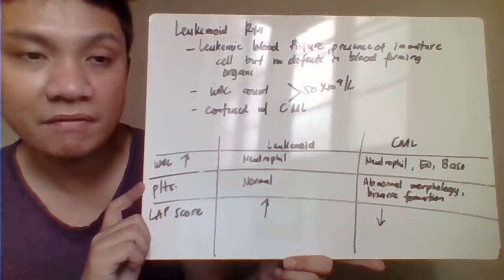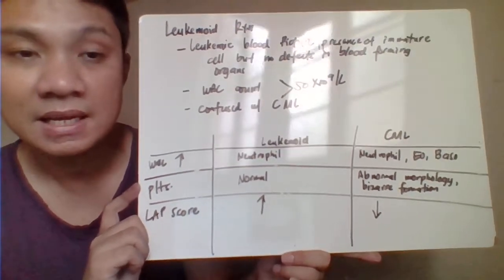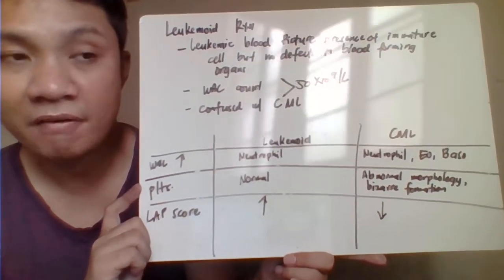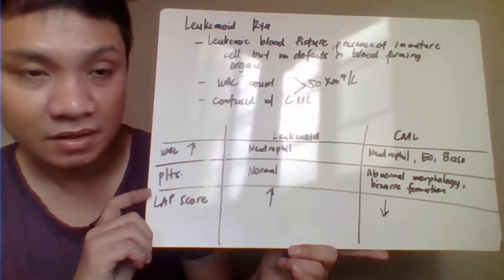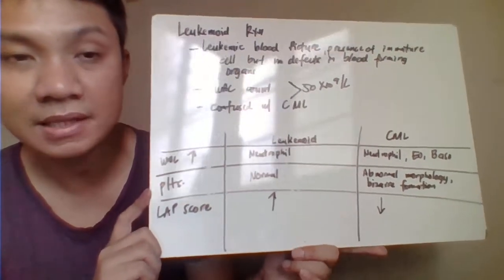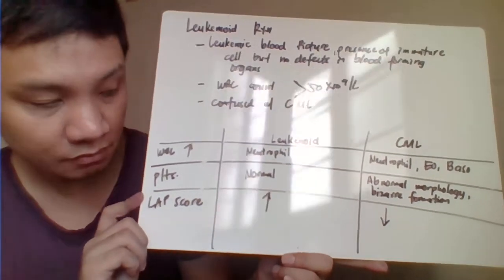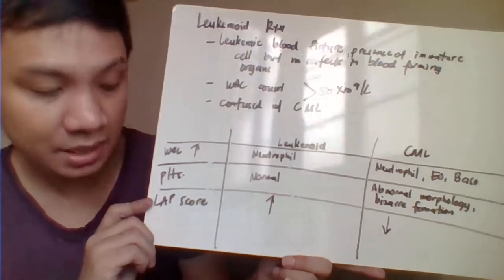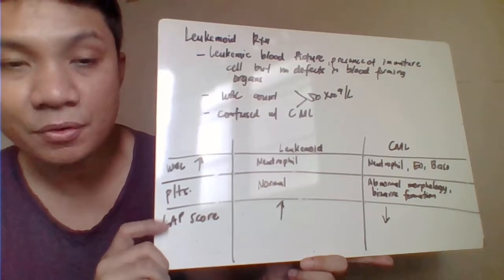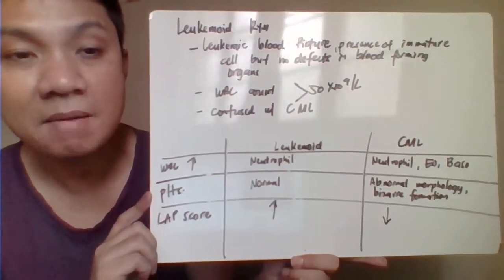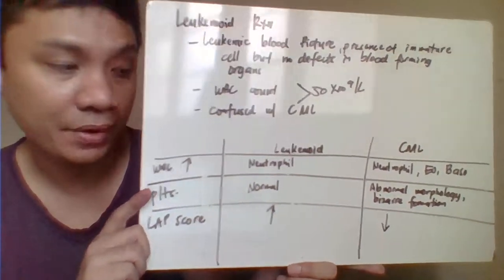For the CML, would have abnormal morphology and even abnormal form of your platelets. The LAP score, leukocyte alkaline phosphatase, would also help differentiate between the two. Again, leukemoid reaction is characterized by an increase in your LAP score, whereas your CML would have a decrease in your LAP score.